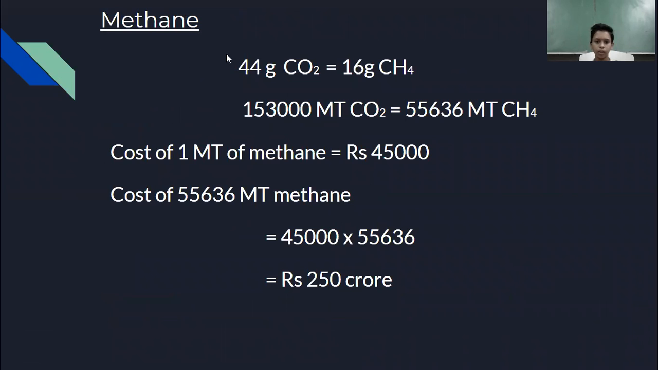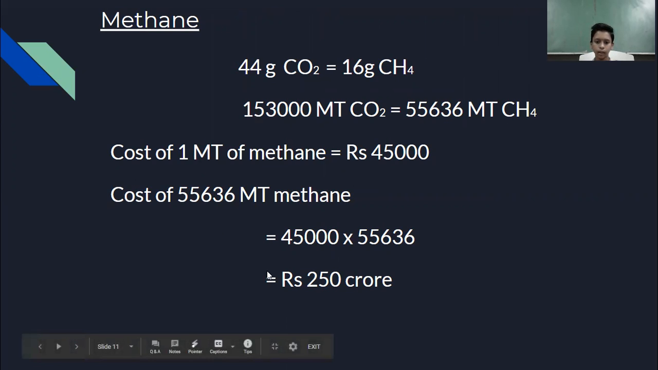Now the amount of methane that we are getting: for 44 grams of CO2 we will get 16 grams of methane. So from 1,53,000 metric tons of CO2 we will get 55636 metric tons of methane. The cost of 1 metric ton of methane is 45,000 rupees. Considering this, we are getting rupees 250 crore.